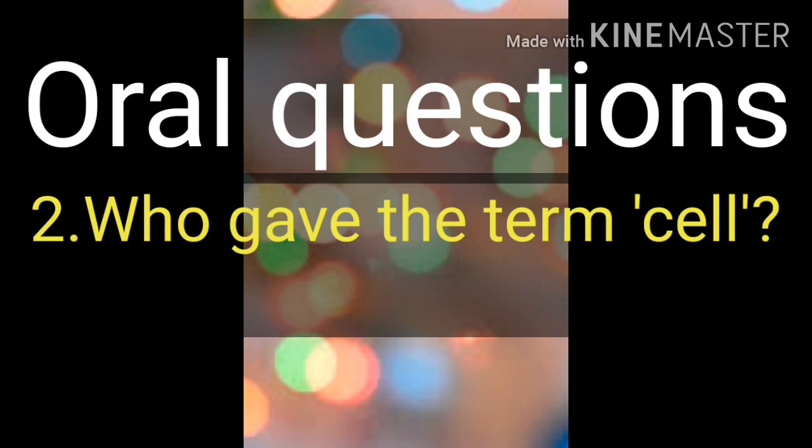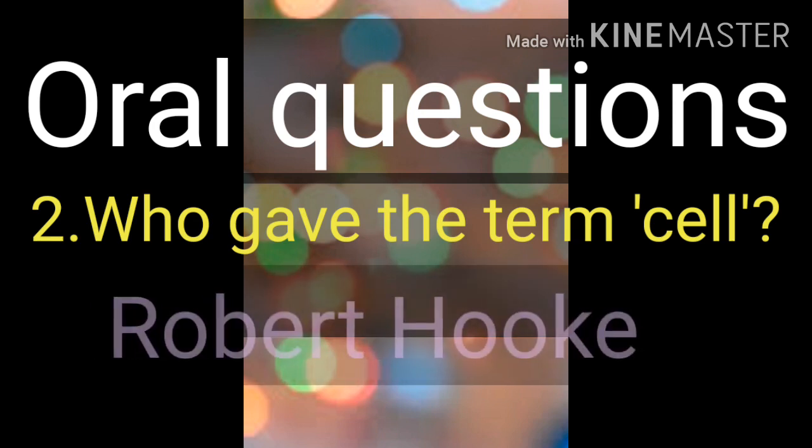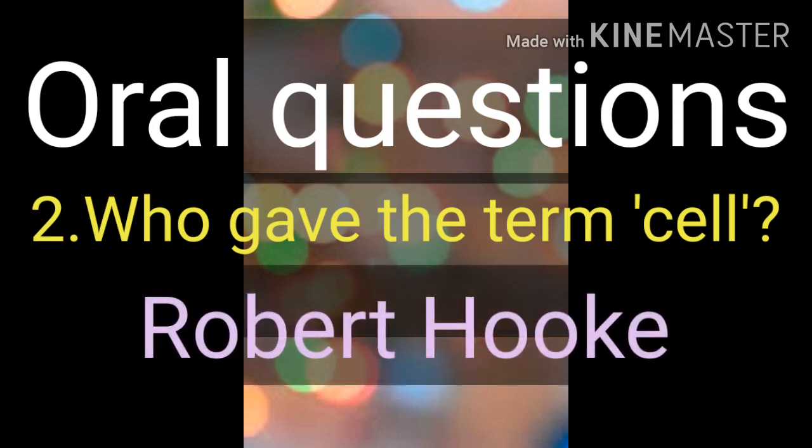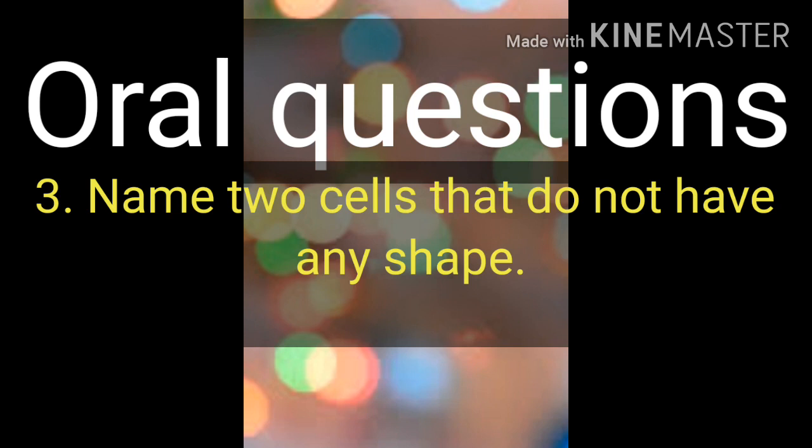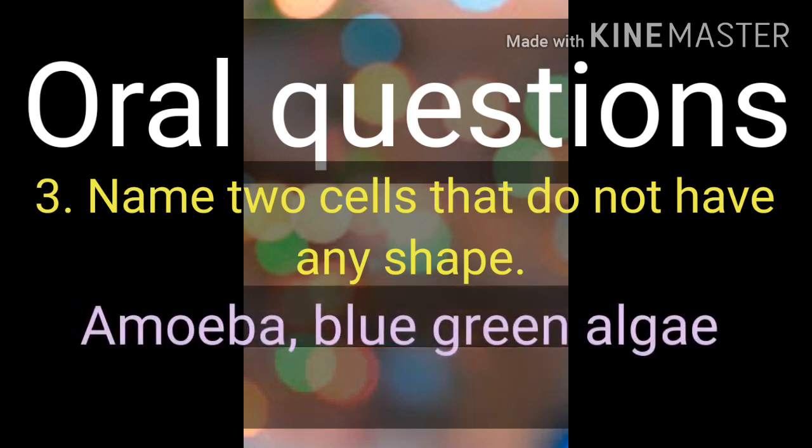Question number 2. Who gave the term cell? The answer is Robert Hooke. R-O-B-E-R-T, Robert Hooke, H-O-O-K-E. Question number 3. Name 2 cells that do not have any shape. And the answer is Amoeba, blue-green algae.